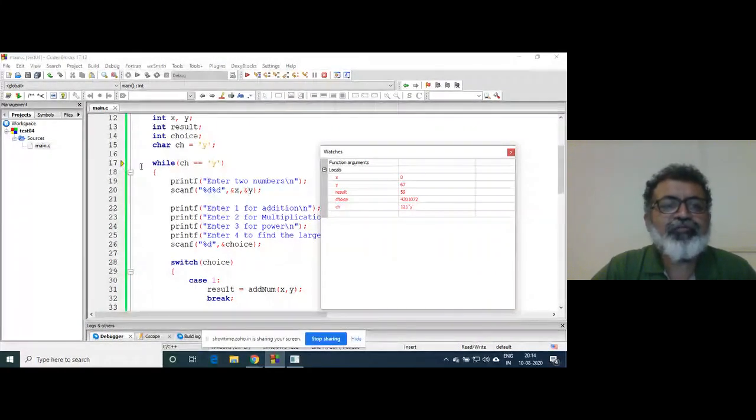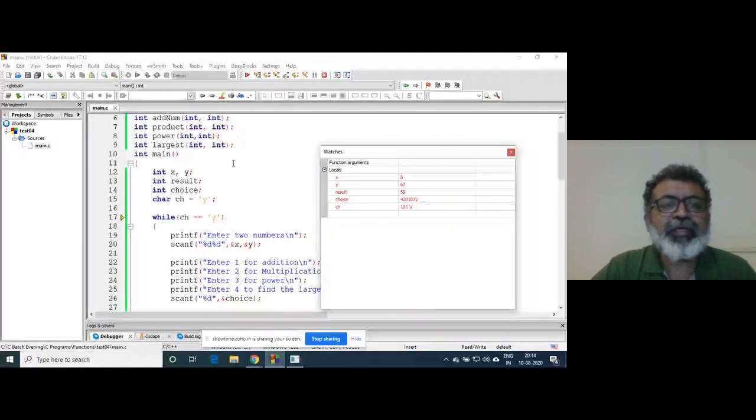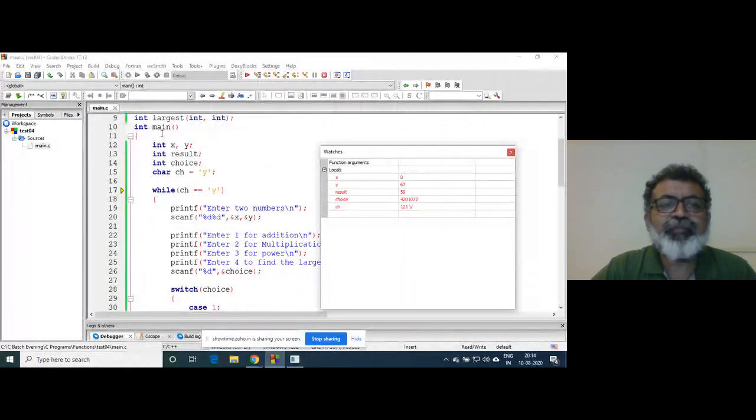So control is at line number 17, right? Up till now, what has been done? The control has entered inside the main function. x, y: x contains 8, that is a garbage value. x contains 8, y contains 67, result contains 59. All these are garbage values.